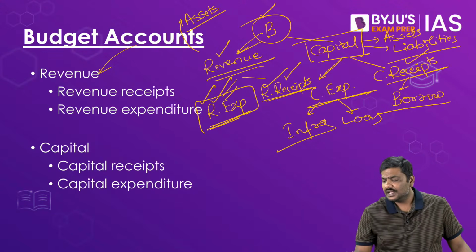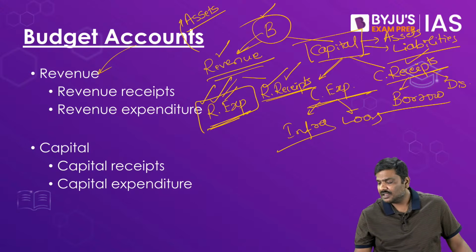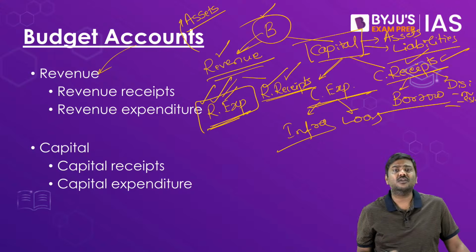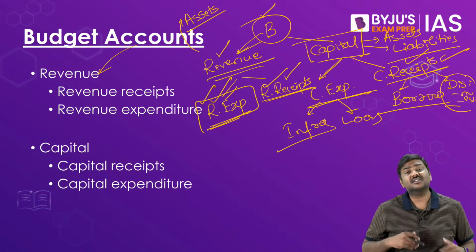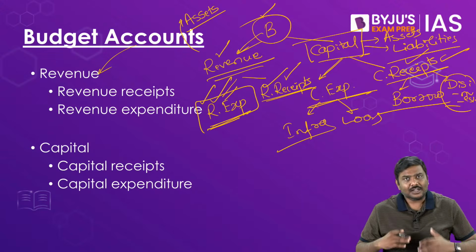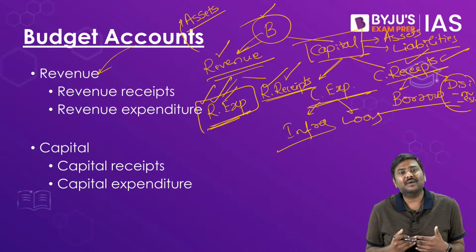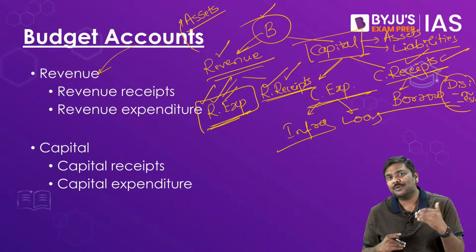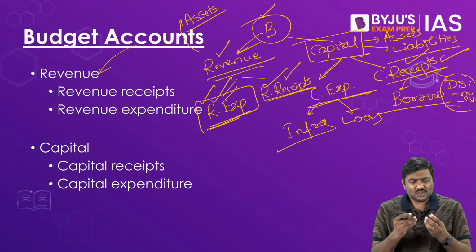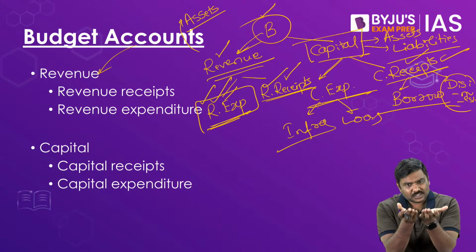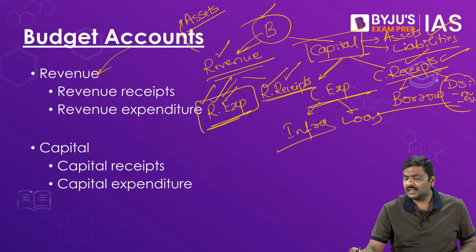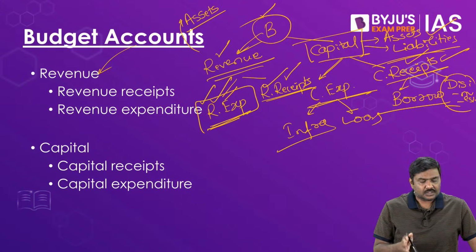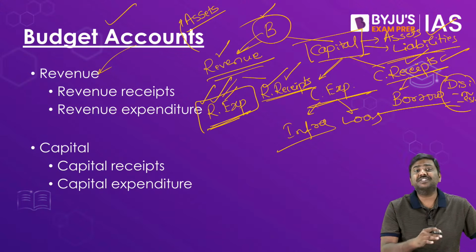In addition to this, the disinvestment receipts. The disinvestment receipts are again kept under the concept of capital receipts itself. Why? Because the disinvestment receipts are associated with sale of assets. Government will sell Air India, collect money. Government will sell part of the ownership in the LIC, collect money. So assets are being sold, assets will come down, so government will collect money. That is the basic idea of the capital receipt itself. So this is a division under the budget accounts.